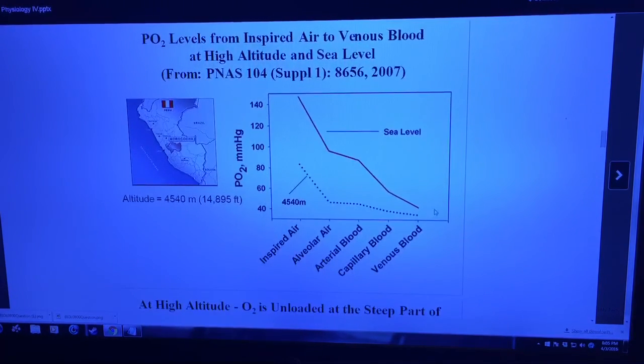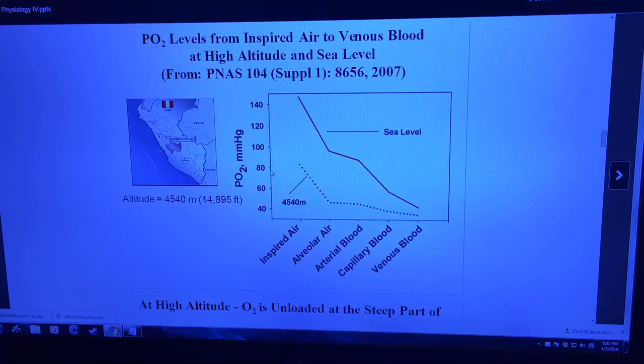This graph shows adaptation of the respiratory system to high altitude. And here is a normal person who lives at sea level. And this would be for someone who lives at, let's say, 4,000 meters, actually 4,540 if you want to be exact. And as you can see, in comparison to someone living at sea level, for someone who's living at a higher altitude, the inspired partial pressure of oxygen is about 80.